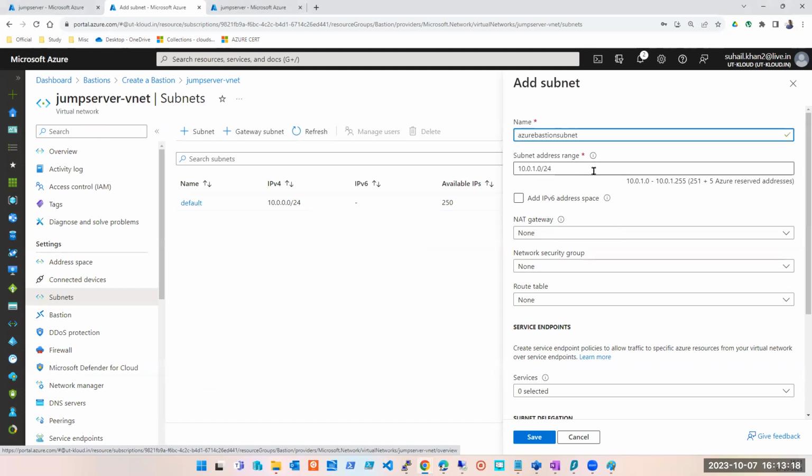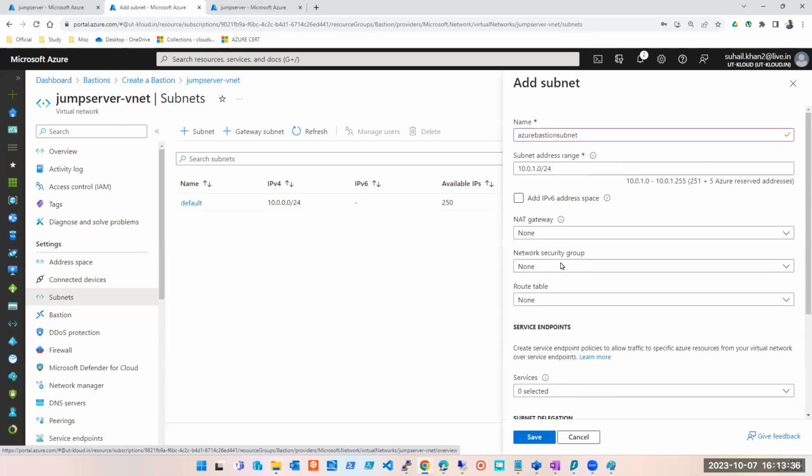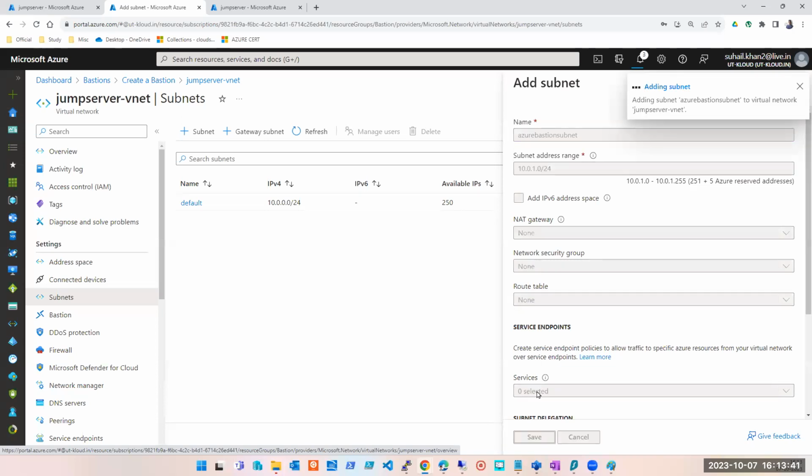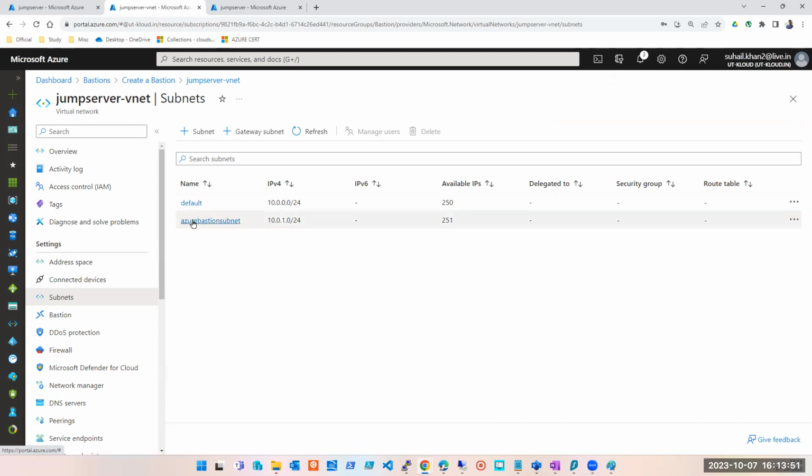These many IPs I'm assigning. It is obvious that if you're creating a subnet, you will assign IPs. NAT gateway, we don't have to deal with anything here. Just create the subnet. That's it. Now look at this. We have a Bastion subnet, Azure Bastion subnet, and a default subnet.